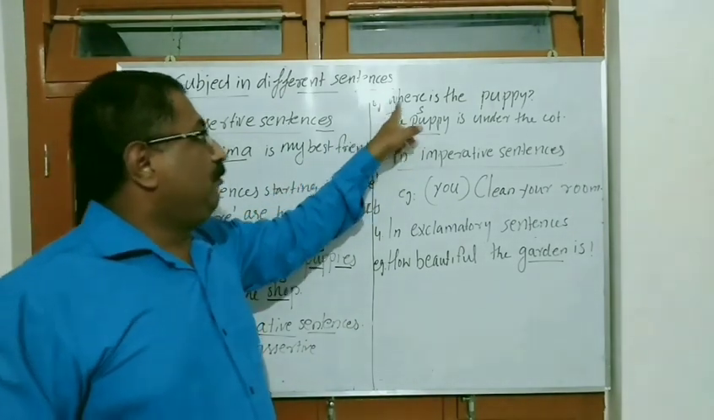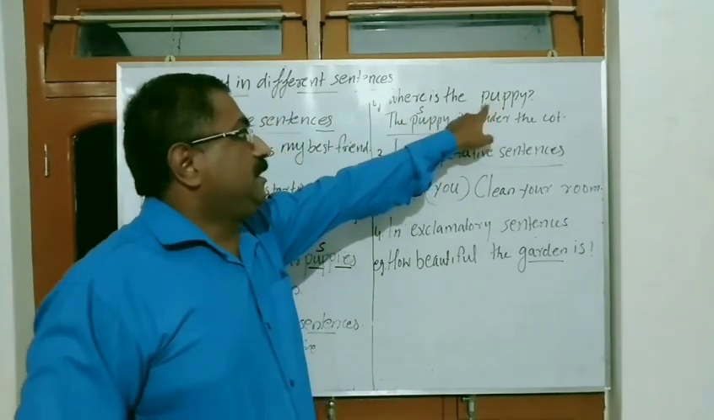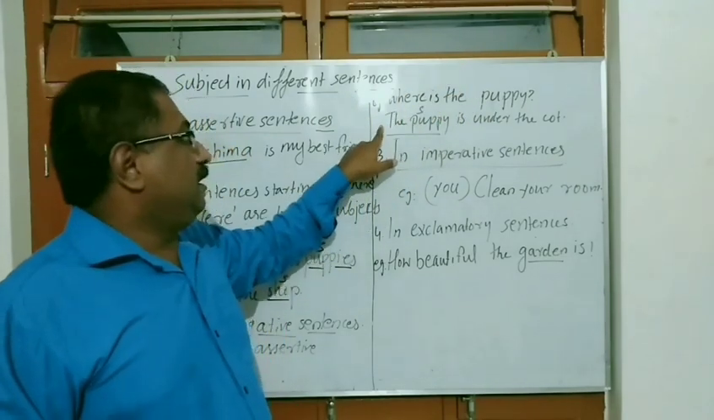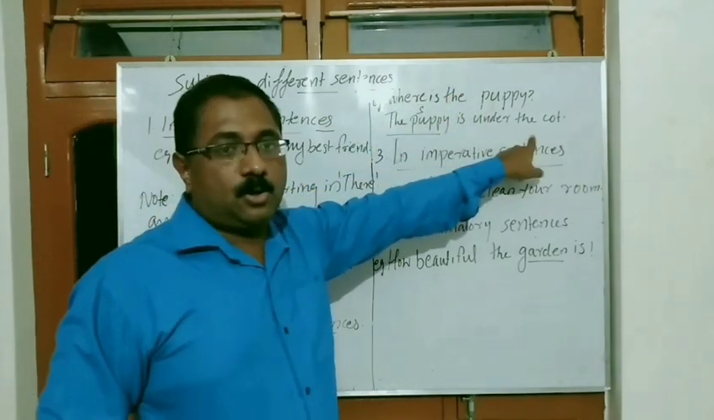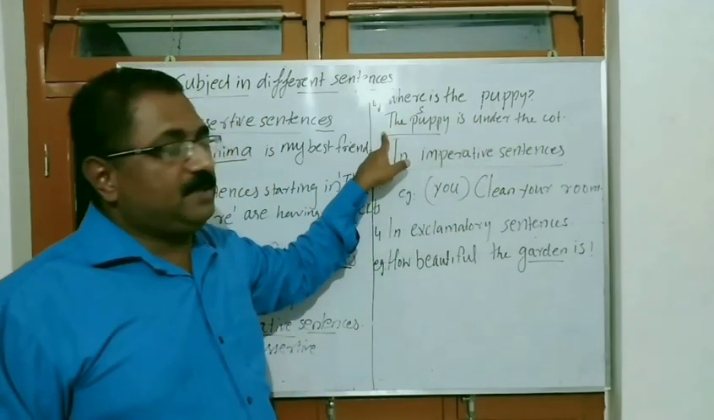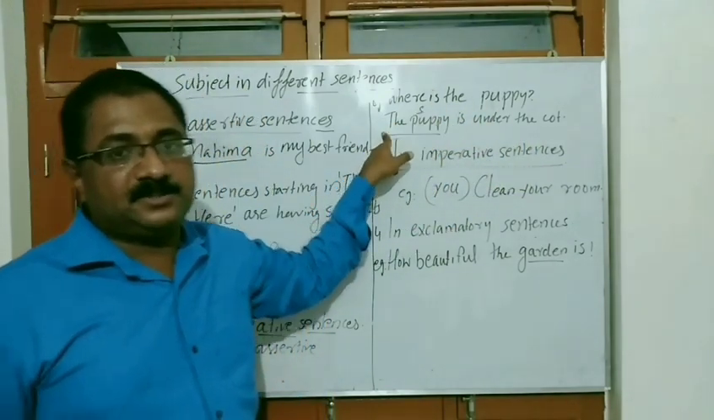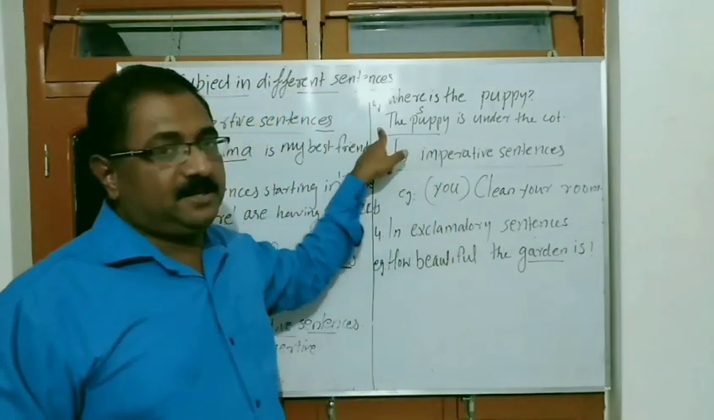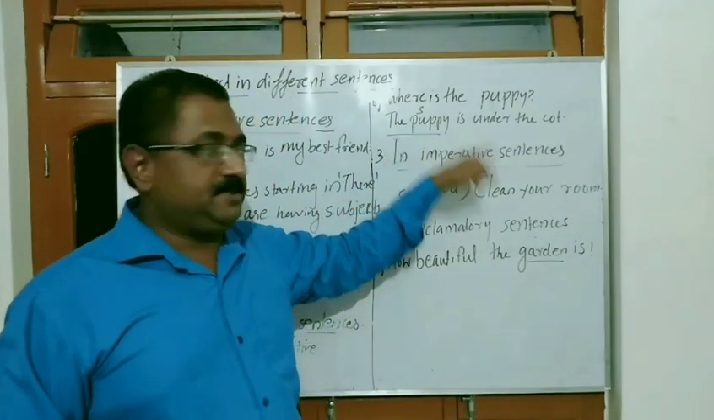For example, "Where is the puppy?" We convert this sentence into an assertive sentence: "The puppy is under the cot." Once we get an assertive sentence, it is easy to understand the subject. The subject is at the start itself. The puppy is the subject here.